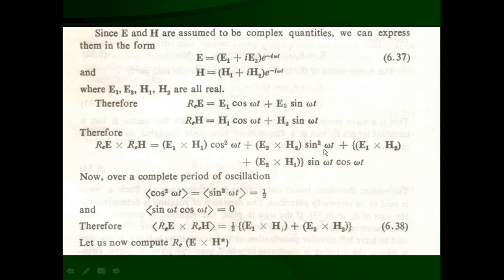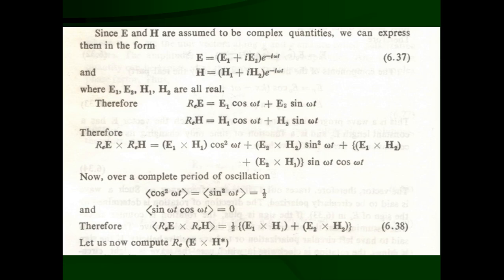Now the cross multiplication: the third term is E1 cross H2 cos omega t sin omega t, and the fourth term is E2 cross H1 sin omega t cos omega t. Here sin omega t cos omega t for the last two terms is common, which will be taken outside. That means we can say E1 cross H2 plus E2 cross H1 inside the bracket, into sin omega t cos omega t outside the bracket.